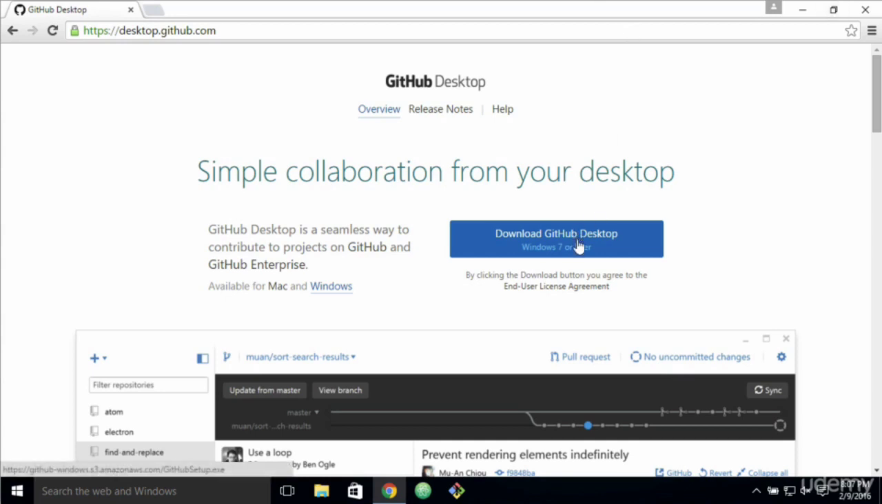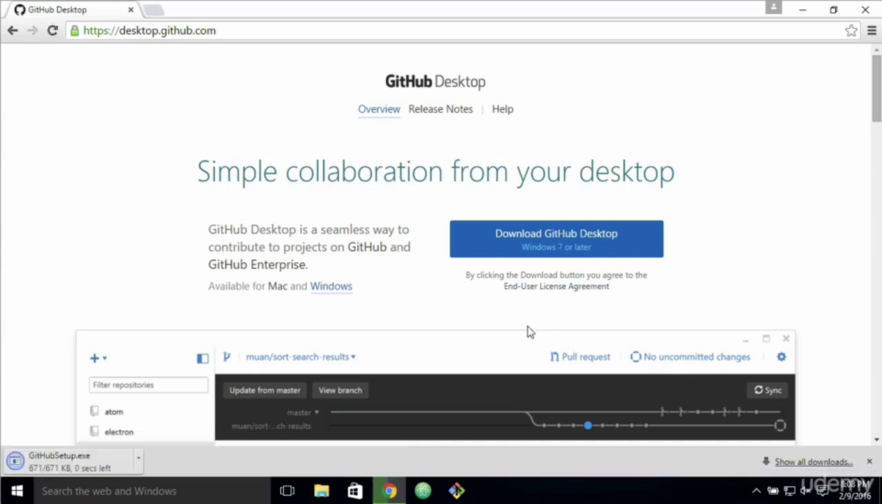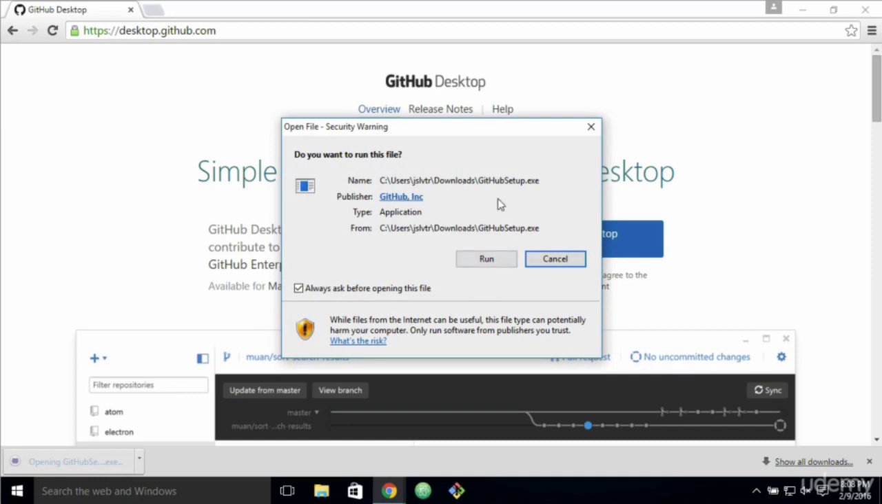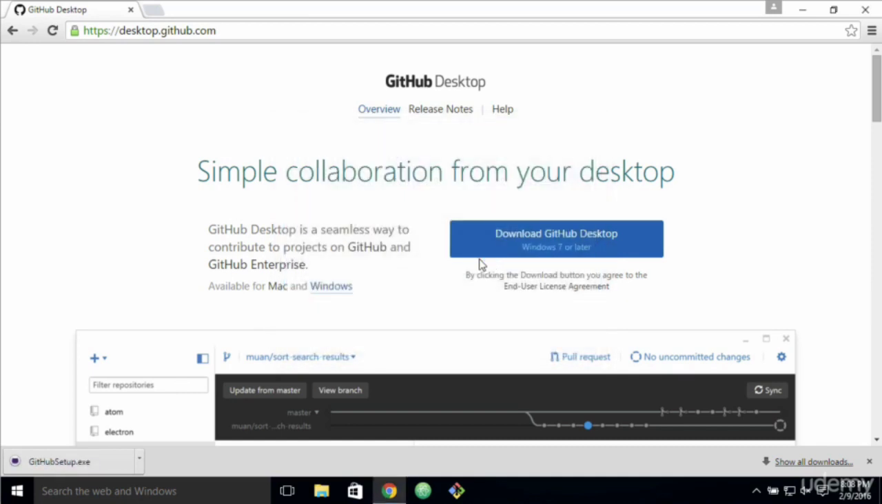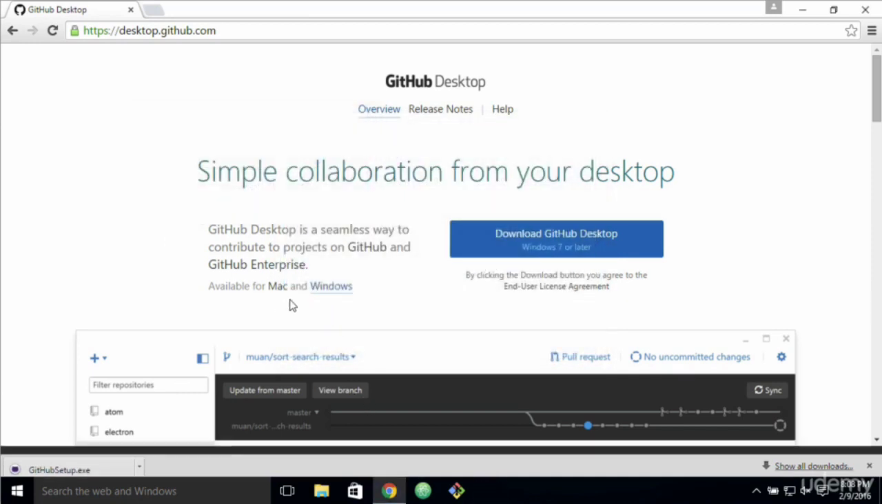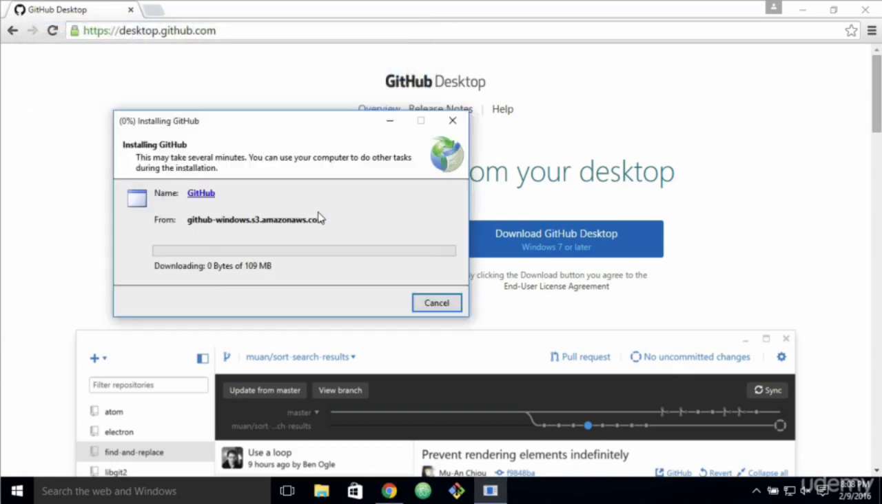The only thing you have to do is to go to desktop.github.com and then download GitHub Desktop for Windows 7 or later. In my case I'm using Windows 10, but you can use Windows 7 or later. Once you press that, it will download, and then you only have to open the application and install it like any normal program. And then it will download and it will install it for you.